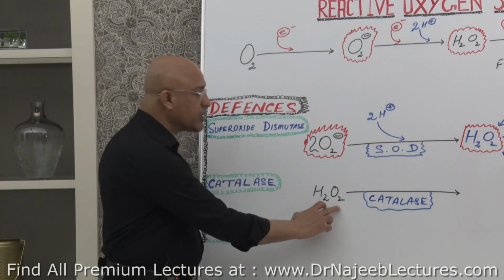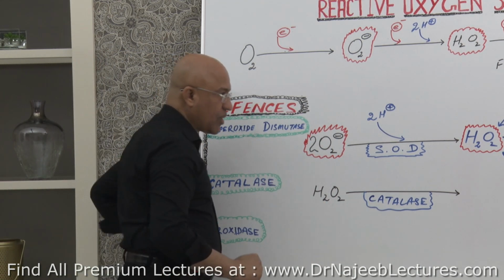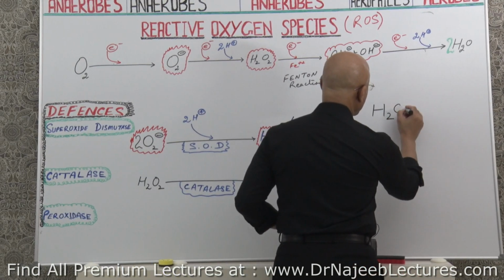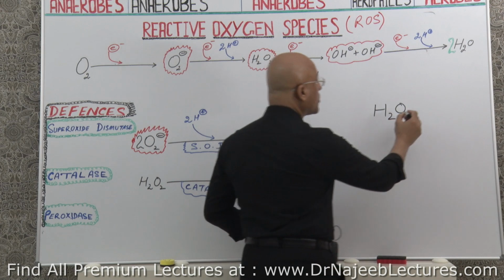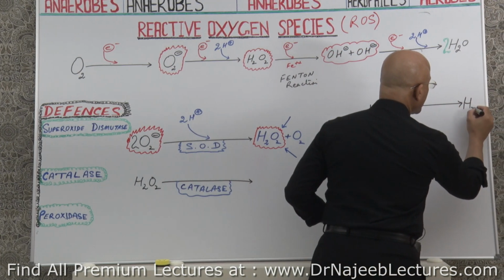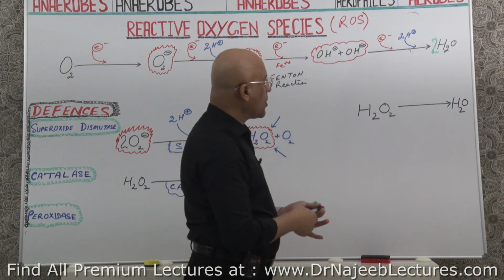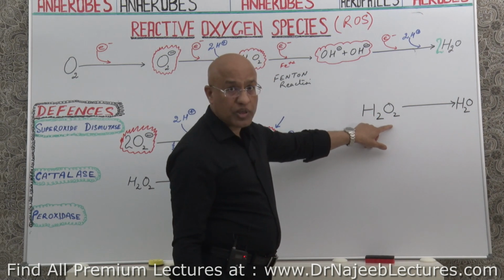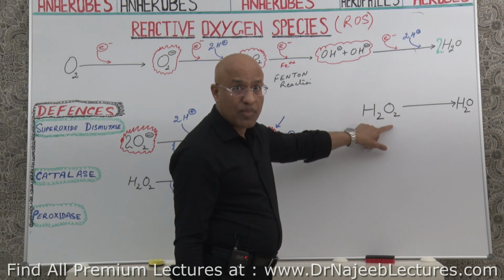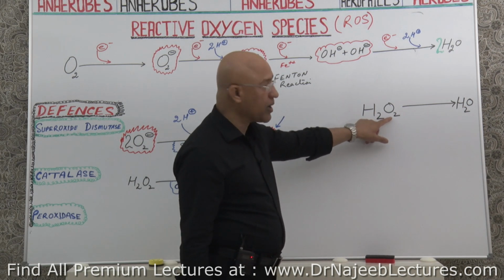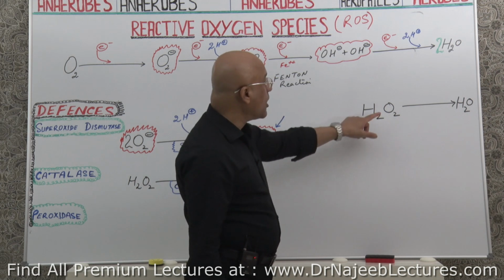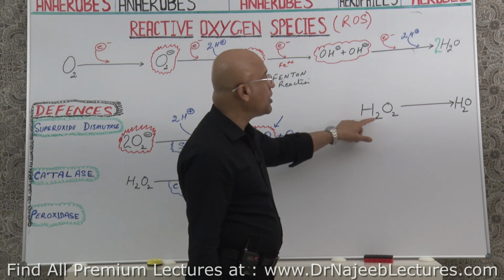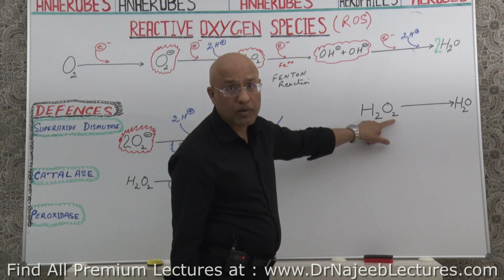Now, if we want to convert into water, what is there? Let me put it here, let's suppose H2O2, hydrogen peroxide. If we want to convert it into water, H2O, we can do two things. Either we eliminate the oxygen out of it, since there are two hydrogens and there should be one oxygen. Or we keep the oxygen and add hydrogens, making 4 hydrogens and 2 oxygens, which will become 2 water molecules.